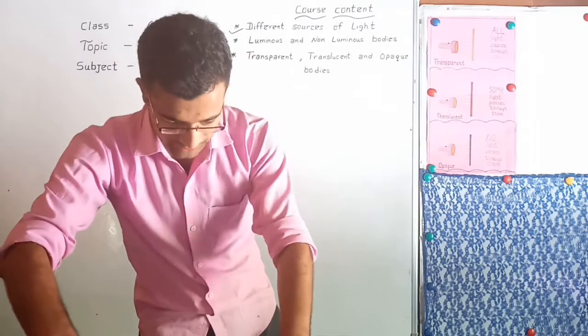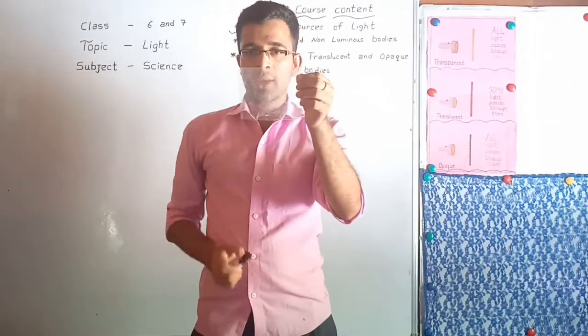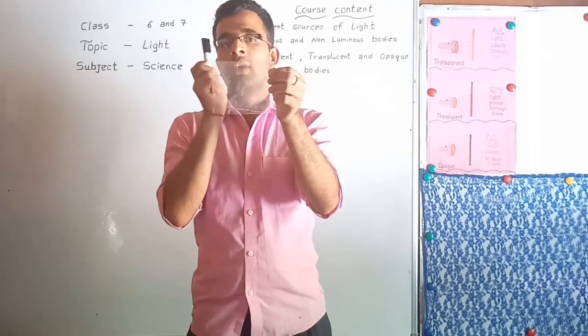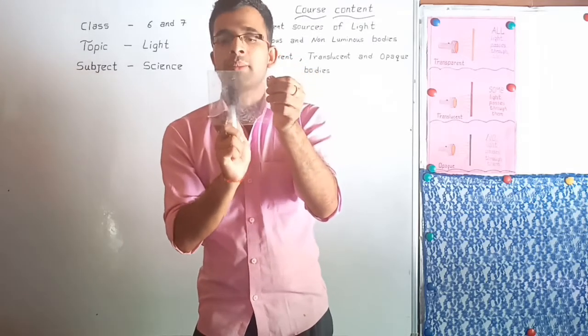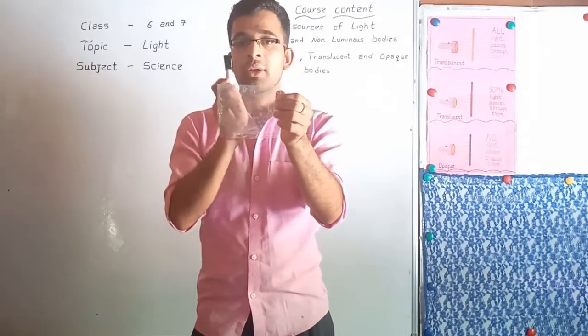In the same way, I have a plastic. Can you see this marker behind the plastic? Yes, you can see the marker behind the plastic, because this plastic is also one example of a transparent body.